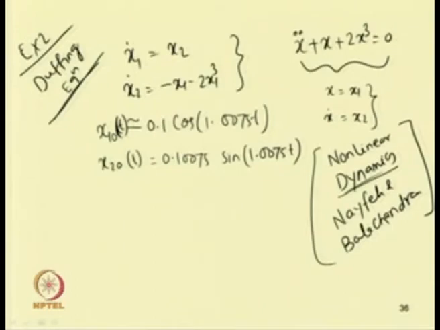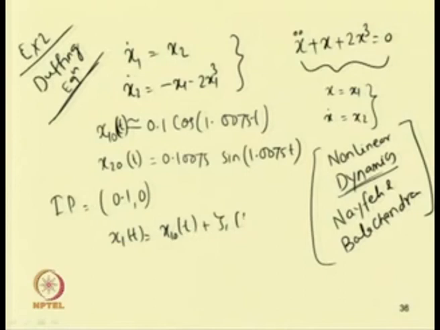So, in this example, the Duffing equation is x double dot plus x plus 2 x cube equal to 0. The solution using the method of multiple scales can be written in this way, where the initial conditions were taken as 0.1, 0. To study whether this solution is stable or not, we put in a perturbation like this: we write x 1 of t equal to x 1 0 of t plus zeta 1 of t, and x 2 of t as x 2 0 of t plus zeta 2 of t.